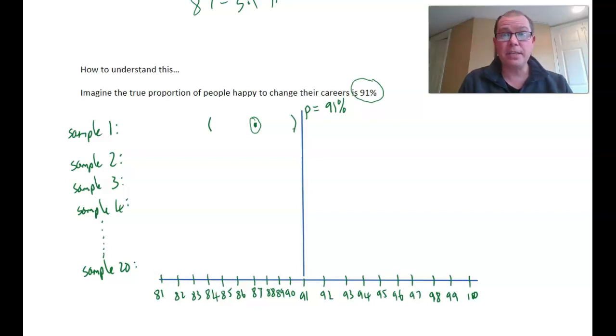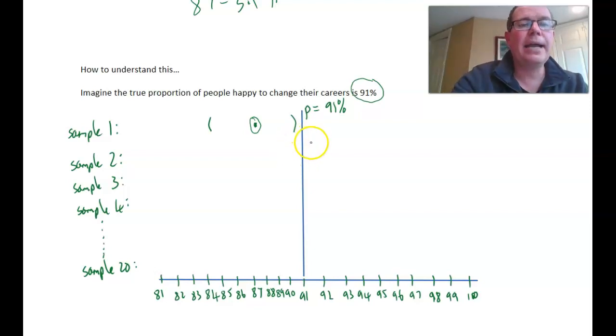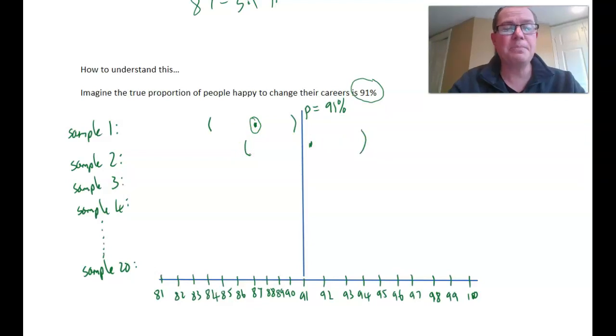Sometimes it will capture it and sometimes it won't, and you'll never know. However, with the use of probability, statisticians do know that they can set the probability of how many times the confidence interval captures the true proportion. So imagine sample 2 was 91.5%, and that confidence interval captured the true proportion.